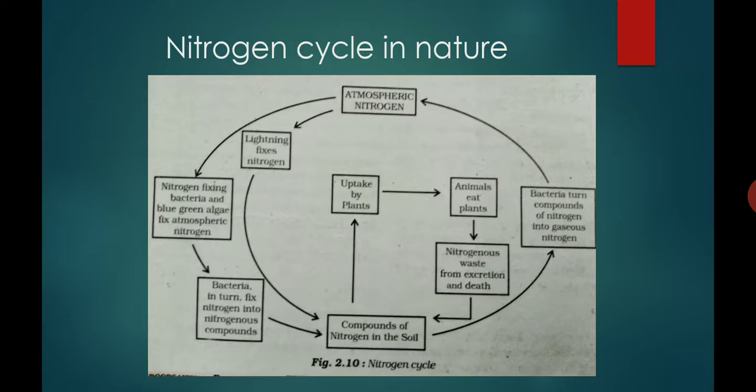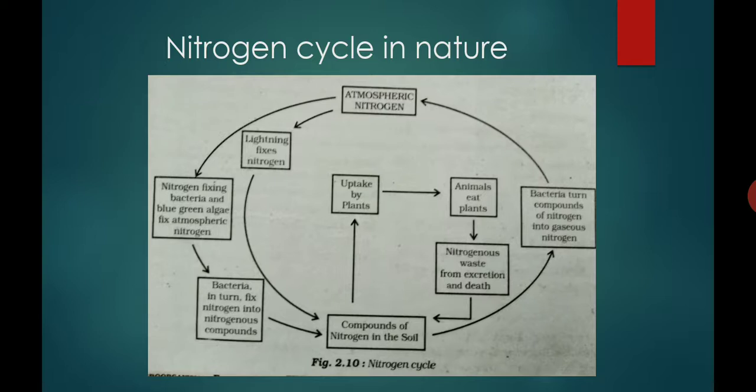When the plants die, and the consumers such as herbivores and carnivores die, the dead bodies decompose in the soil with the help of bacteria and fungi present in the soil. As well, the excretion of animals contains urine, which is also a simple compound of nitrogen.